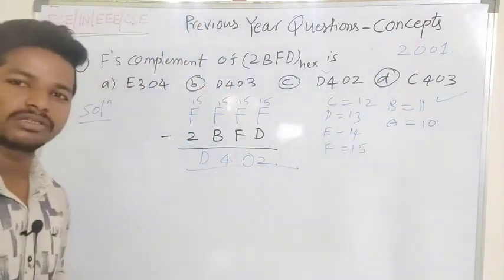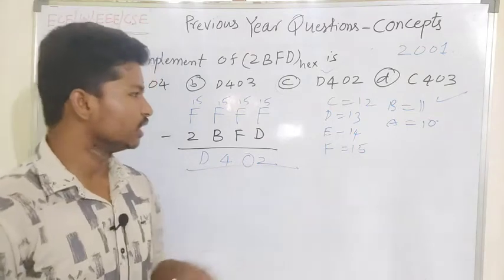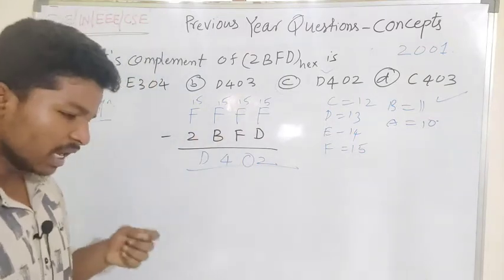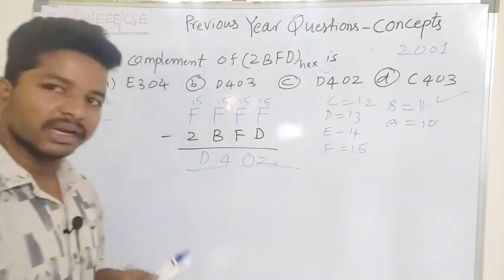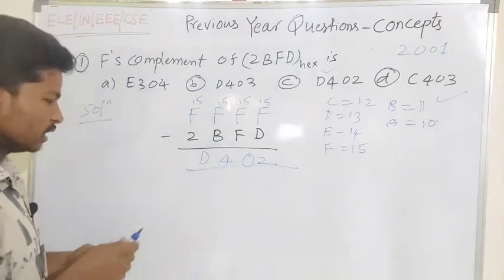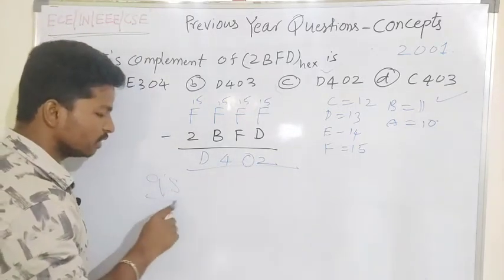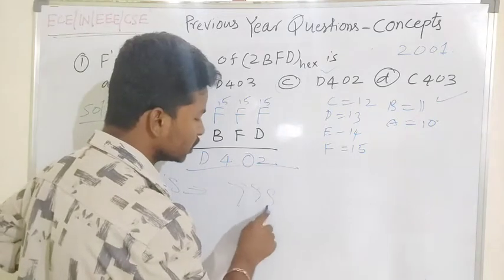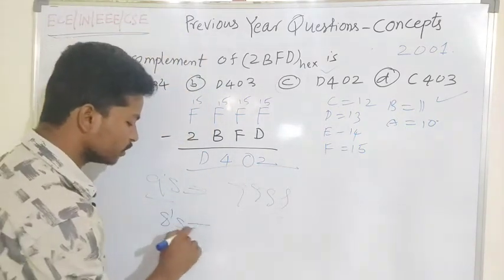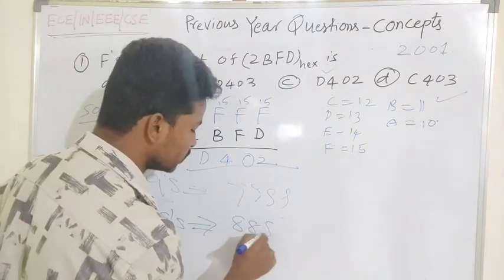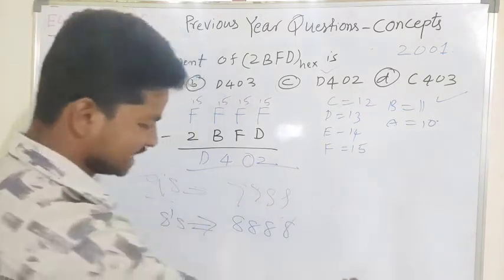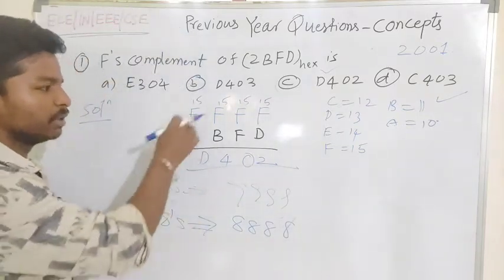We can solve this question in less than 1 minute. He has asked about the complement of the given number, and he may ask other complements too. For a 9's complement, just subtract the given number from 9. For an 8's complement, just subtract the given number from 8, or from consecutive 8s based on the given number.